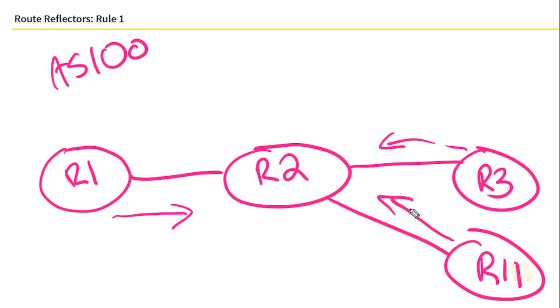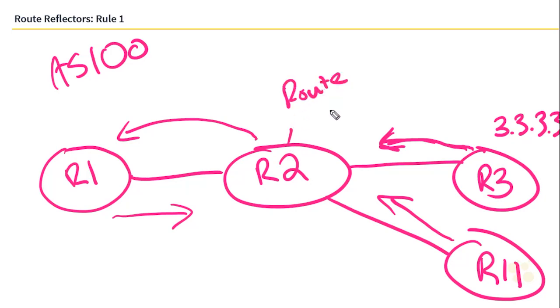What we may want to have happen, though, is we may want routes to come in from one of these devices. R2 learns about them and then reflects them on to more devices. So let's say R3 advertises its loopback address into iBGP. R2 could then learn about it and then reflect it on to other routers in its iBGP peer table. In this case, R2 is called, you guessed it, the route reflector. But again, BGP is a deliberate protocol, so we have to choose where routes get reflected to. In this case, let's call R1 the route reflector client.